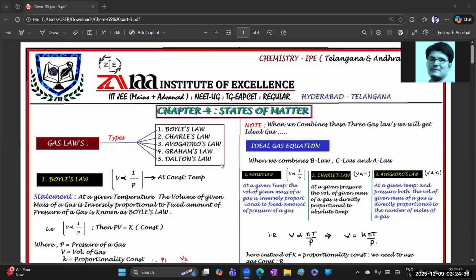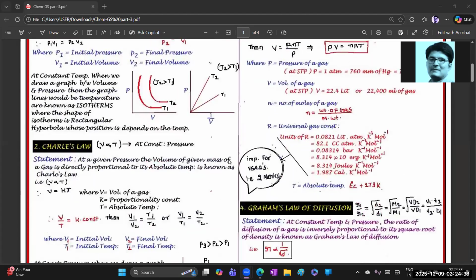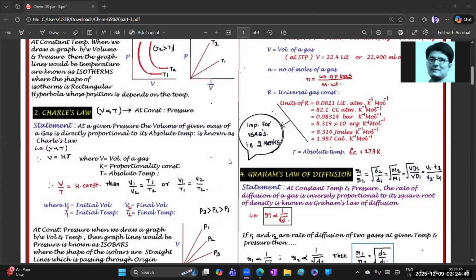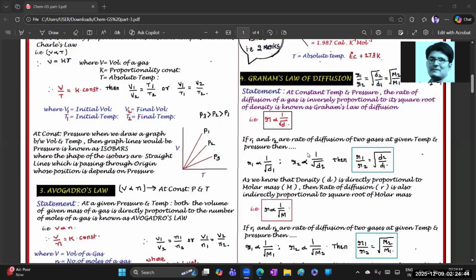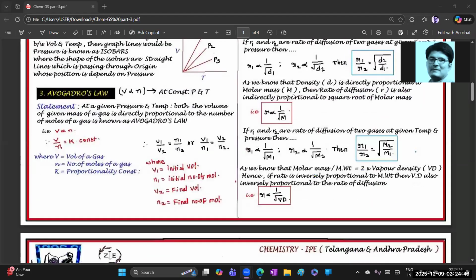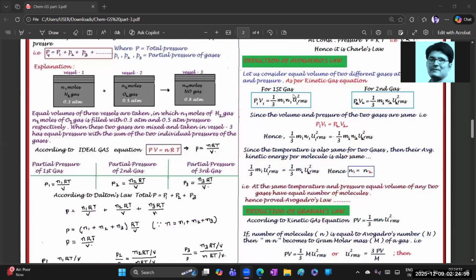In part one, we completed Boyle's law, Charles' law, Avogadro's law, the ideal gas equation, Graham's law of diffusion and Dalton's law of partial pressure.